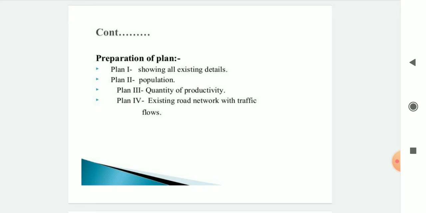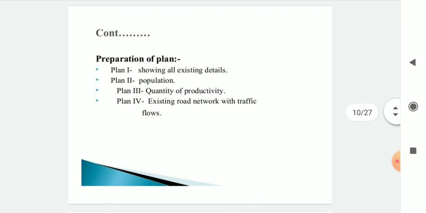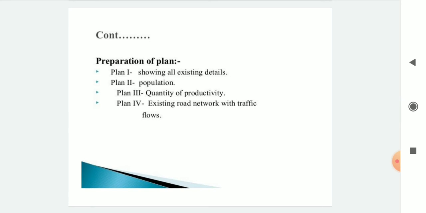Population matters for the road length and road width. Then plan 3, quantity of productivity. And then plan 4, existing road network with traffic flows. That means in that area how many roads are prepared, what length and breadth the roads have, and which drawings or construction is required for that.